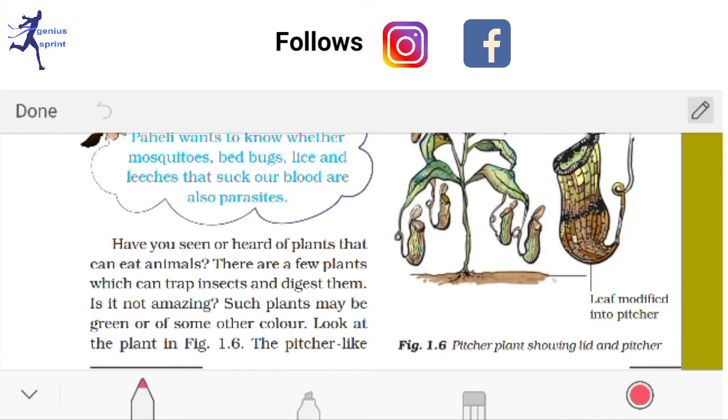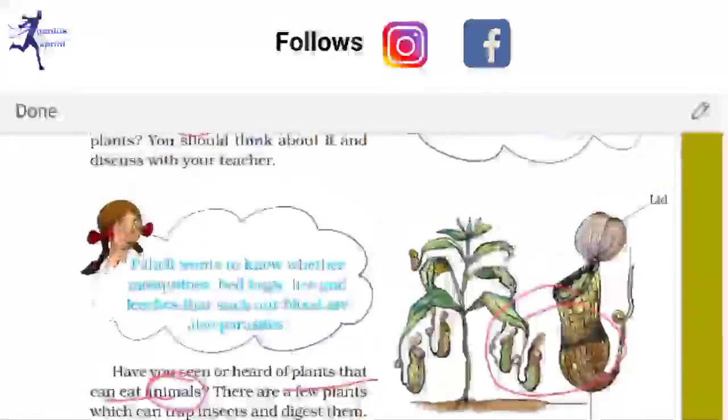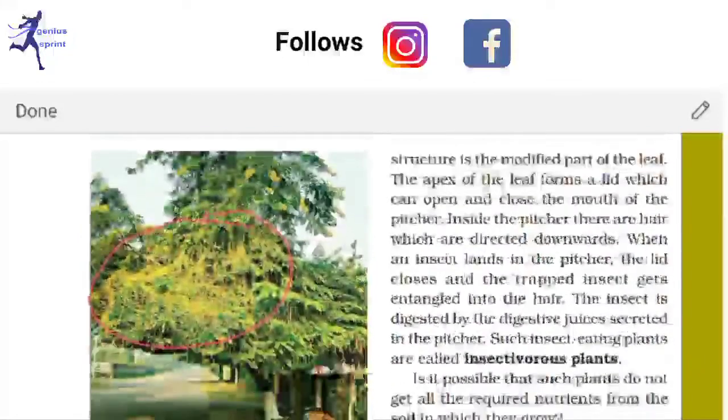Have you seen or heard of plants that can eat animals? Yes, I already told you that some plants take insects to fill up their nitrogen requirement. So these are called what? These are called insectivorous plants. Here the picture is given, an insectivorous plant. Its name is pitcher plant. Not only the pitcher plant, some other plants can also take insects as food nutrition to fill up their nitrogen deficiency.